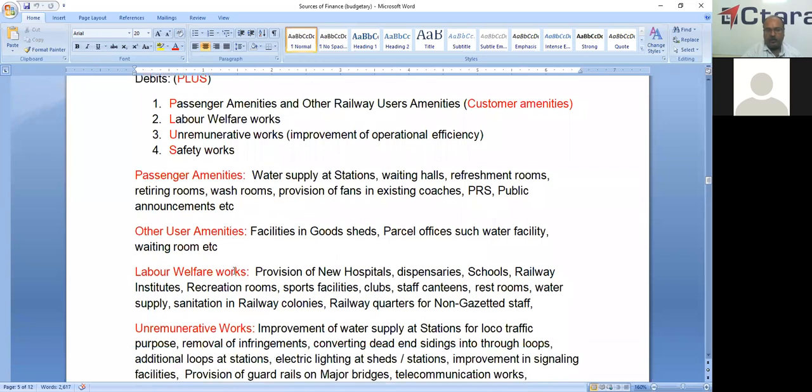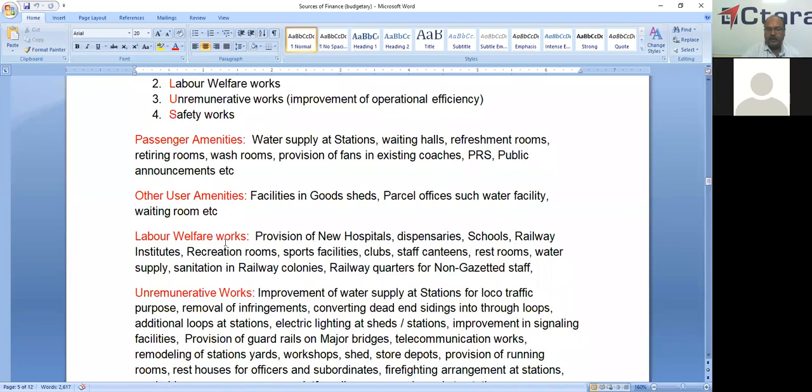And development fund 2 is labor welfare works, which means staff related welfare. That means provision of new hospitals, dispensaries, schools, railway institutes, recreation rooms, sports facilities, clubs, staff canteen, restrooms, railway quarters, sanitation and water supplies in the colony. All this is part of development fund 2.